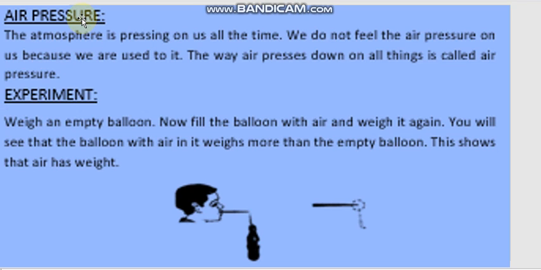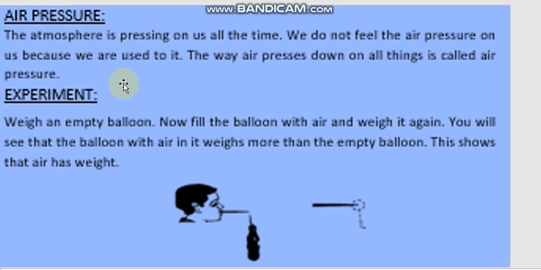Now the next topic is air pressure. The atmosphere is pressing on us all the time. There is air all around us, and this air also exerts pressure, but we cannot feel it. We just don't feel the pressure because we are used to it. There is air all around us, and we feel the air, but we don't feel the pressure of the air. The way air presses down on all things is called air pressure.